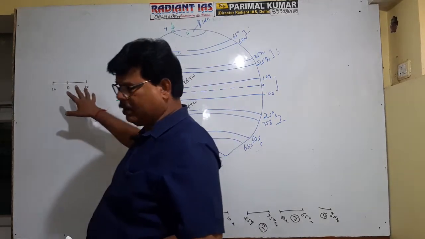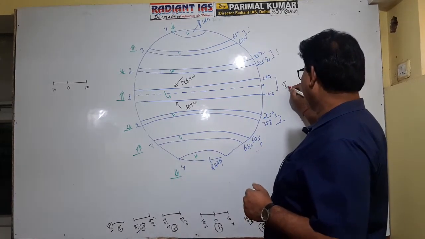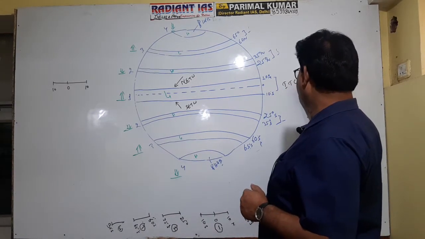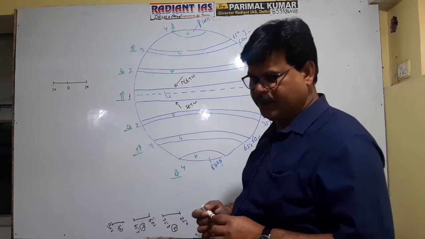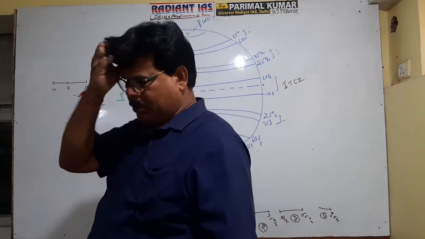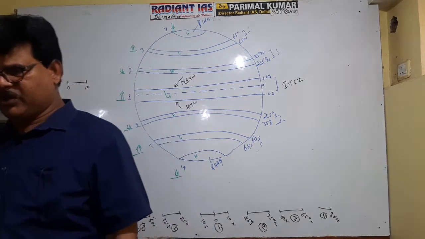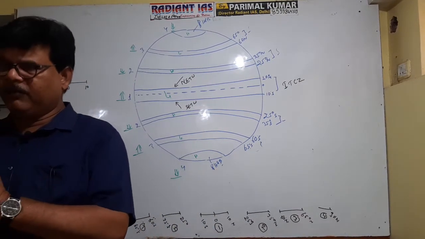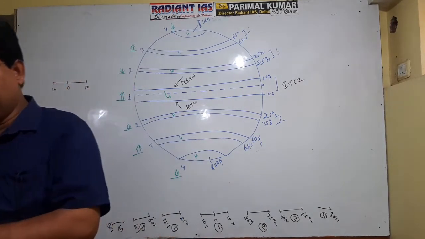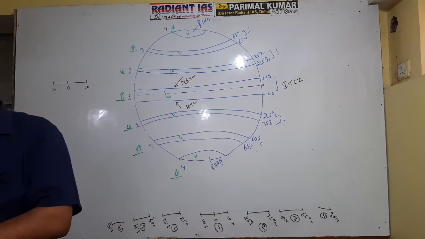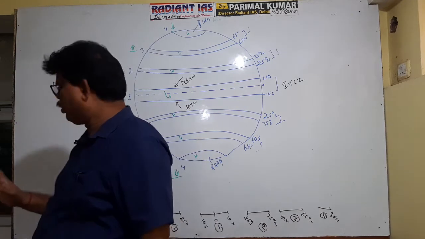to 10 degrees. That's why the 0 to 10 degree latitude is also referred to as the intertropical convergence zone, ITCZ. Why is it referred to as ITCZ? It is clear now. The trade winds of both hemispheres, that is, tropical winds of both hemispheres, converge between 0 to 10 degrees north and south. That's why this zone is referred to as the intertropical convergence zone.